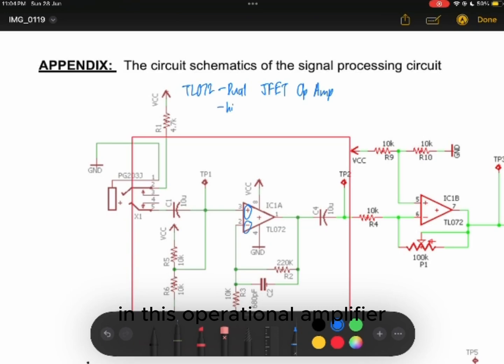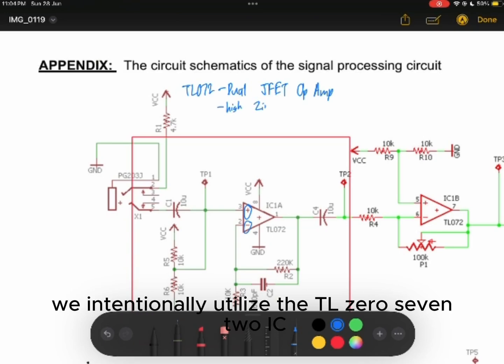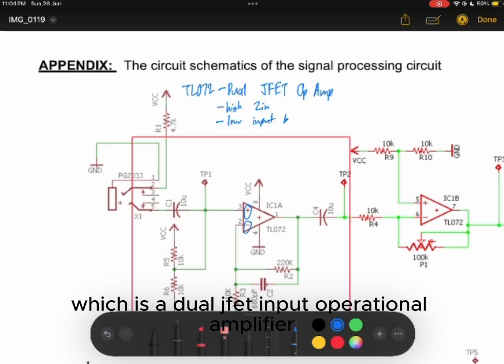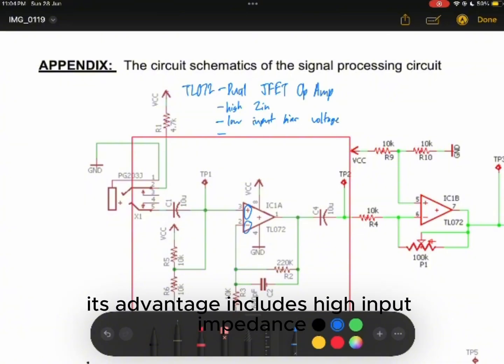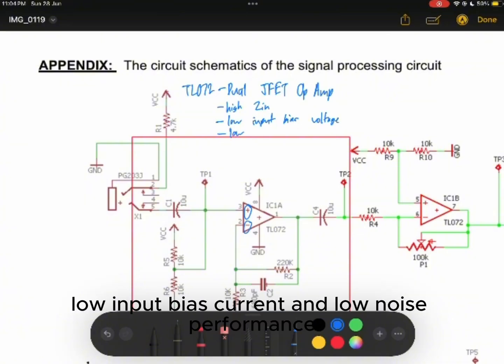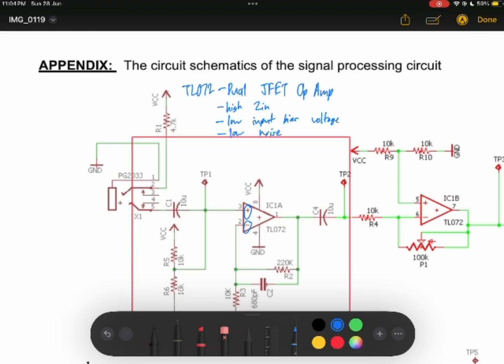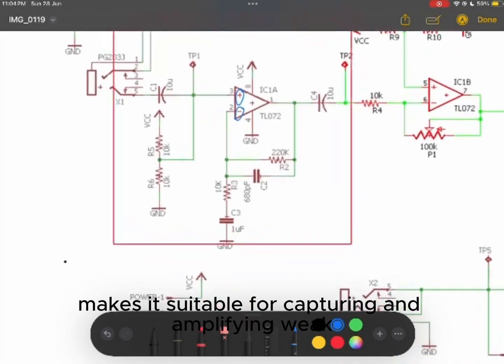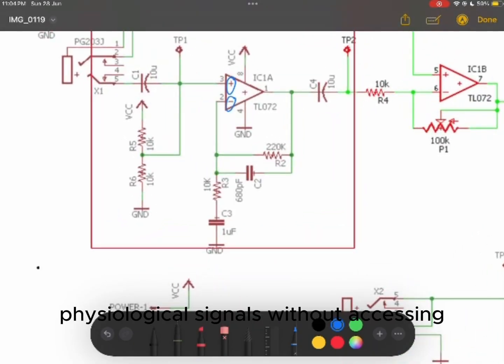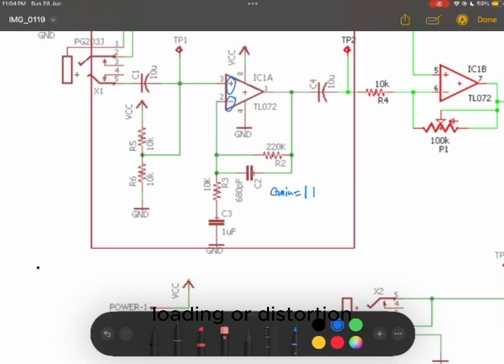In this operational amplifier, we intentionally utilize the TL072 IC, which is a dual JFET input operational amplifier. Its advantages include high input impedance, low input bias current, and low noise performance. These advantages make it suitable for capturing and amplifying weak physiological signals without loading or distortion.